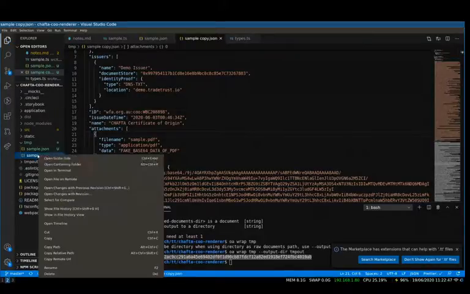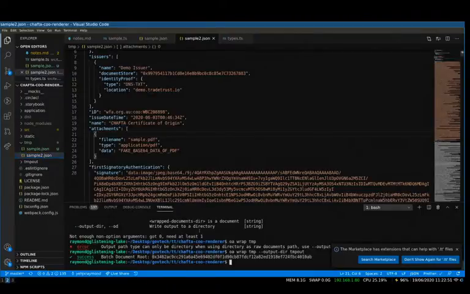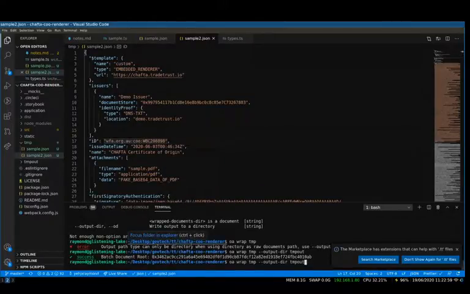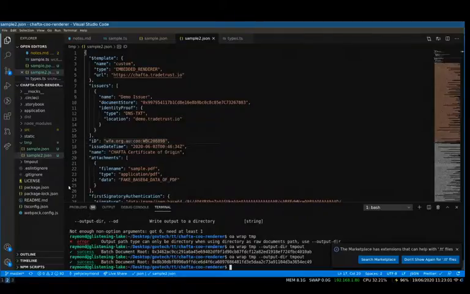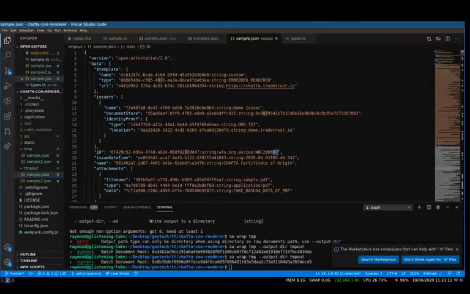Let's rename it to sample2.json. Now we have two different COOs, and if we run the command again, you'll see that both of them have been wrapped. This one has the ID 98. This is the one with the ID 97.